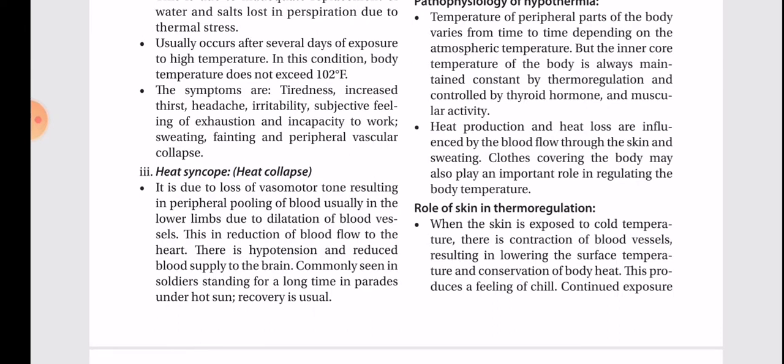Heat syncope, heat collapse. It is due to the loss of vasomotor tone resulting in peripheral pooling of blood, usually in the lower limbs due to dilatation of blood vessels. This reduces blood flow to the heart. There is hypotension and reduced blood supply to the brain. Commonly seen in soldiers standing for a long time in parades under the hot sun. Recovery is usual.